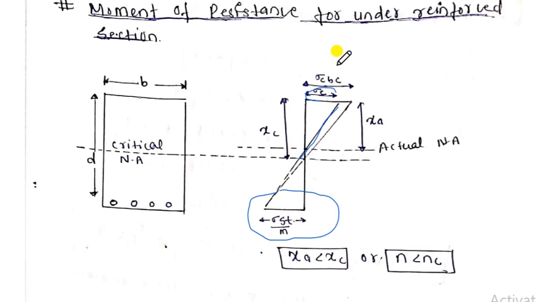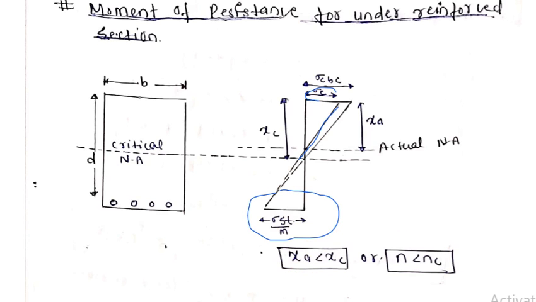The maximum compressive stress of the concrete is sigma cbc up to here. But what happens is that because of having less percentage of steel, the neutral axis shifts upwards. So in the under reinforced section, the maximum compressive stress of concrete cannot be fully utilized, so failure always takes place from the steel. Here the actual neutral axis, XA, is smaller than the critical neutral axis.